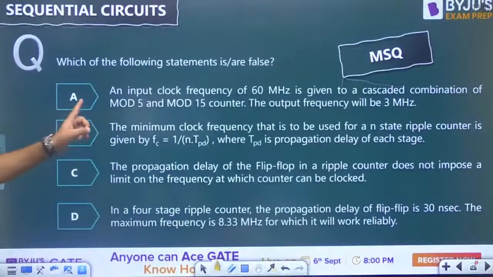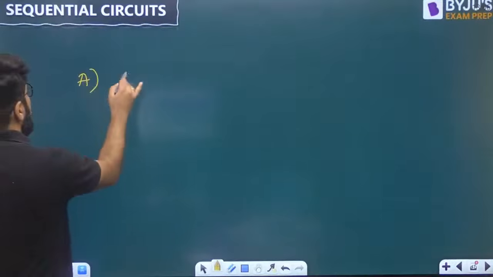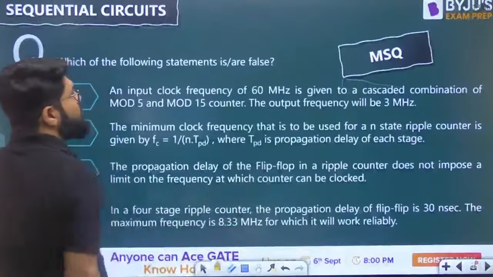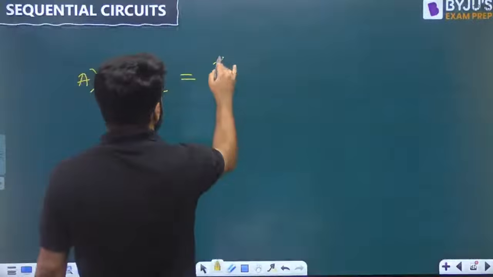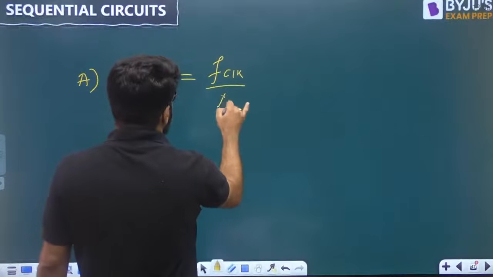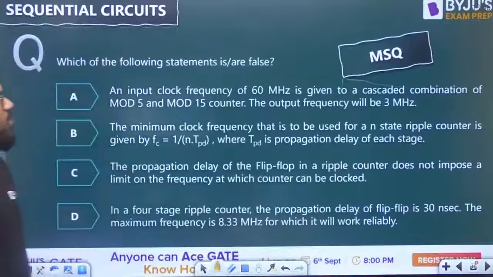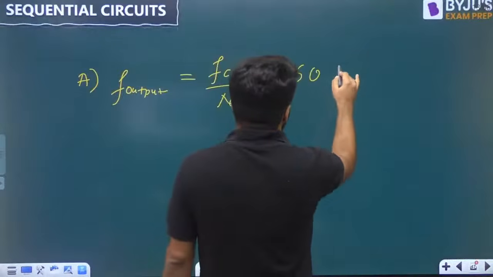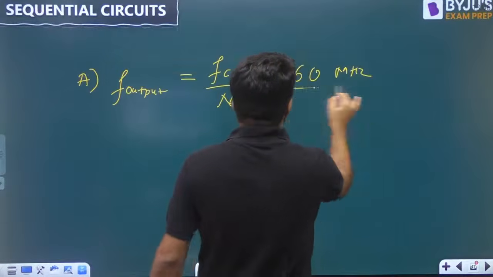Okay. So an input clock frequency of 60 megahertz is given to a cascade combination of mod 5 and mod 15 counter. Output frequency will be 3. Is it correct? Look, option A, output frequency, they are asking. Output frequency, MSB frequency, is known as the clock frequency divided by n. Now, what is the clock frequency? 60 megahertz. That is divided by the mod number.